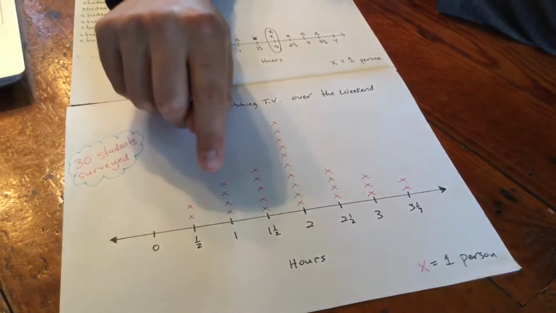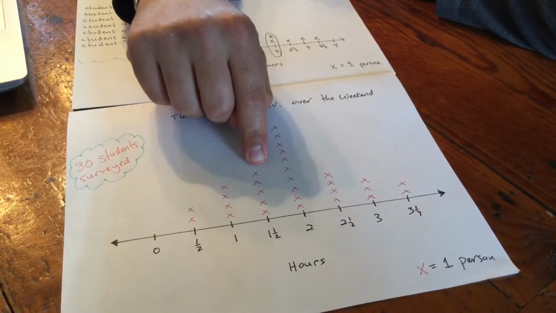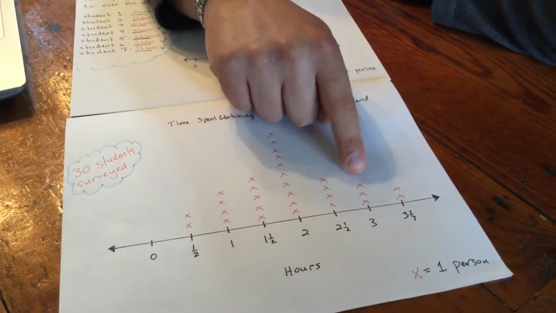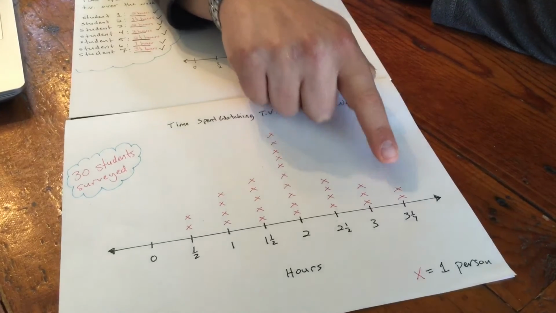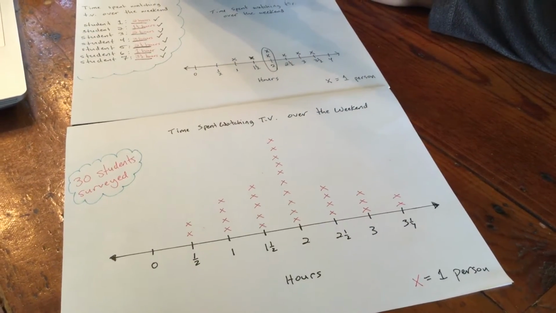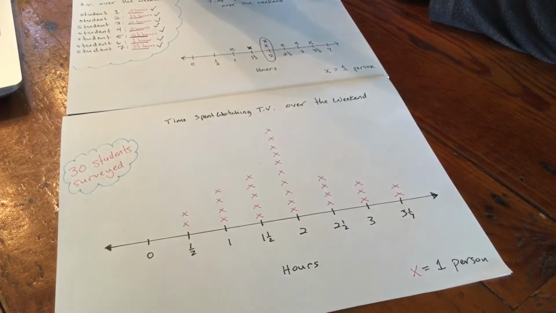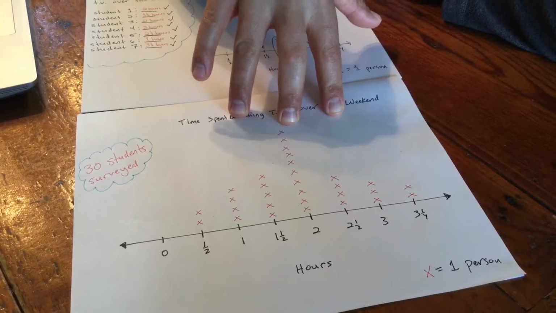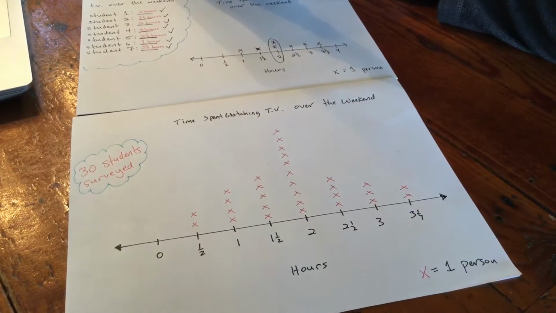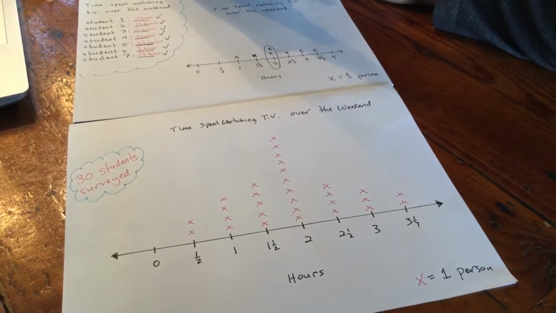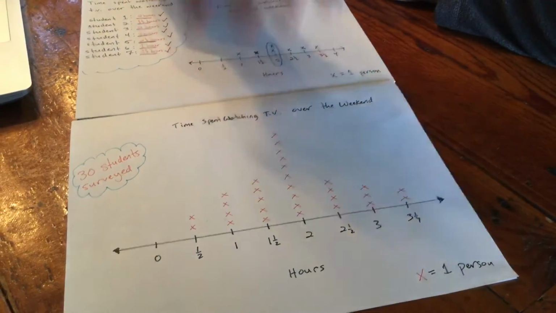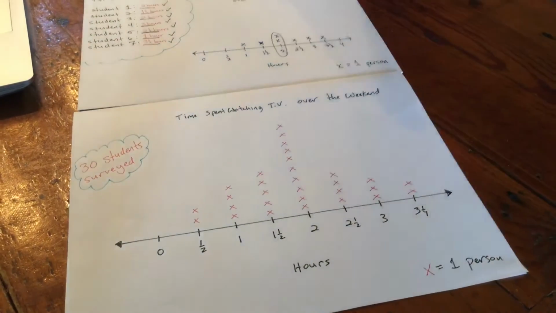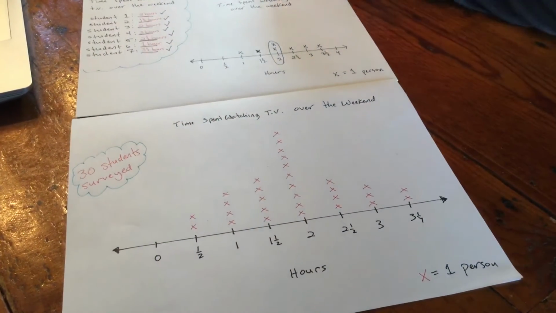2 people watched for half an hour, 4 people watched for an hour, 5 people watched for an hour and a half, 4 people watched for 2.5 hours, 3 people watched for 3 hours, and 2 people watched for 3.25. But this gives us a more accurate look, a clearer understanding of how many people actually spend this much time doing this activity. And if we interviewed 100 people, it would become even more accurate. The more people you interview, the more people that you survey, the more accurate your data is going to be, because it represents a larger amount of people, a larger amount of information to get your point across.